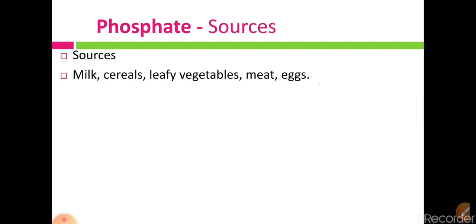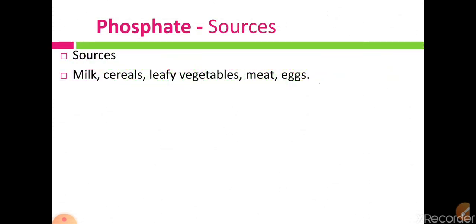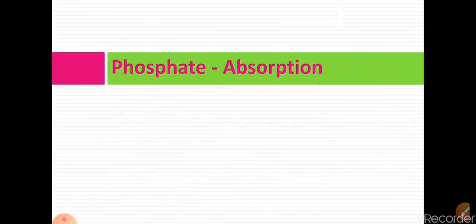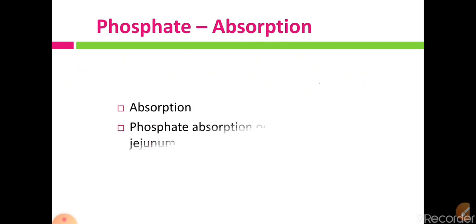Sources of phosphorus are milk, cereals, leafy vegetables, meat and eggs. Then absorption. After ingestion of food, phosphate absorption takes place in the jejunum part of our GI tract.